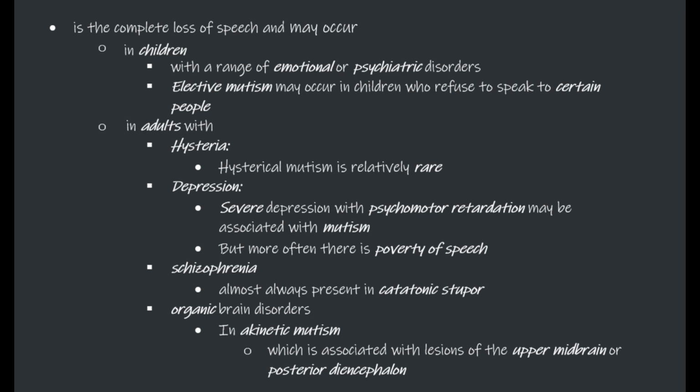Mutism. In this, there is complete loss of speech and it may occur in children with a range of emotional or psychiatric disorders. Elective mutism may occur in children who refuse to speak to certain people. In adults, it can be seen in hysteria, but hysterical mutism is relatively rare. Severe depression with psychomotor retardation may be associated with mutism, but then more often there is poverty of speech. Mutism is almost always present in catatonic stupor, and finally mutism can also be seen in organic brain disorders, such as in akinetic mutism, which is associated with lesions of the upper midbrain or posterior diencephalon.